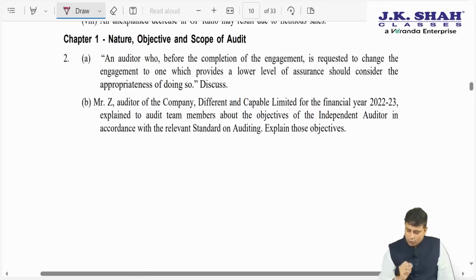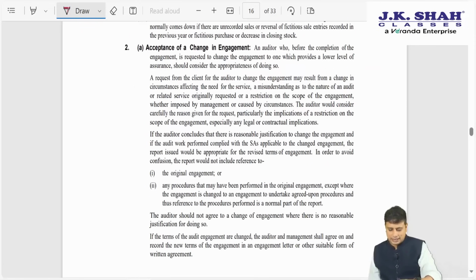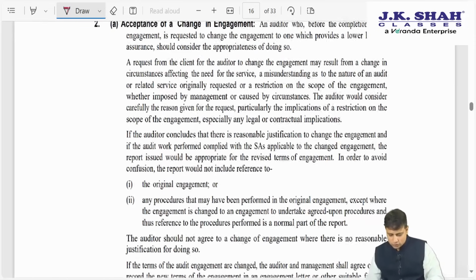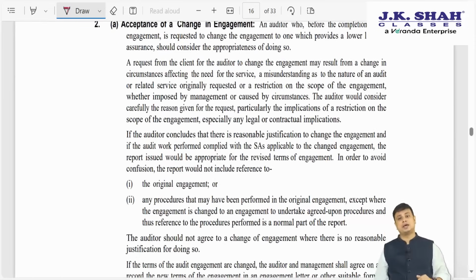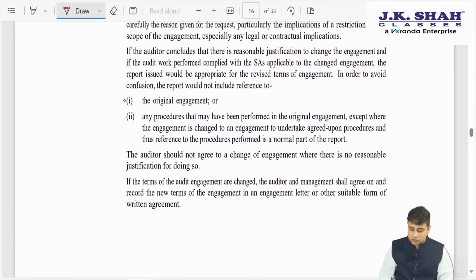What they are asking is: an auditor who, before the completion of engagement, is requested to change the engagement to one which provides lower level of assurance should consider the appropriateness of doing so. Here they are asking to change the terms of engagement to one which provides lower level of assurance. So, this is nothing but SA 210. We should consider whether the reasons are reasonable. If the reasons are reasonable, he will accept, but he will make sure that he does not give any reference to the original engagement and the procedures performed therein.